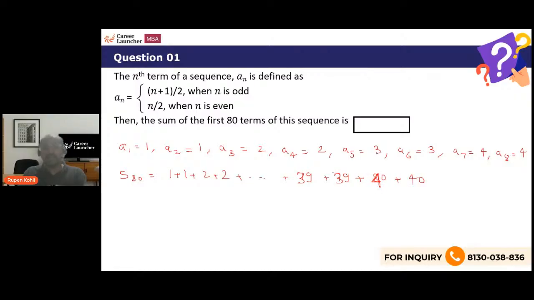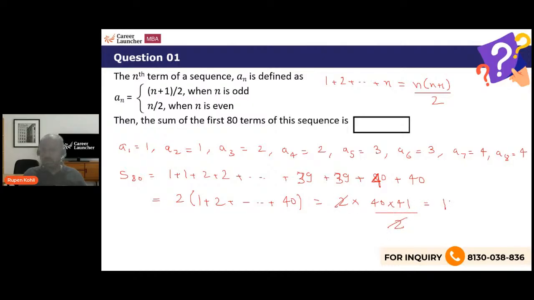Obviously it is nothing but twice the sum of the first 40 consecutive natural numbers, and we all know the formula for that, right? Twice of 1 plus 2 plus 3 up to 40. The formula for the sum of the first n natural numbers, 1 plus 2 plus 3 up to n, is n into (n plus 1) by 2. So twice of 40 into 41 by 2, that is 41 into 40, which is 41 into 4, 164, so 1640.